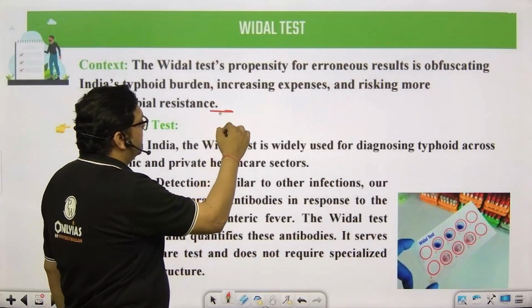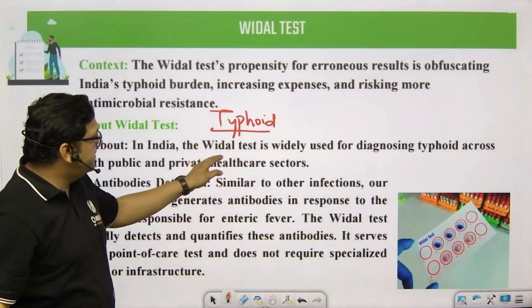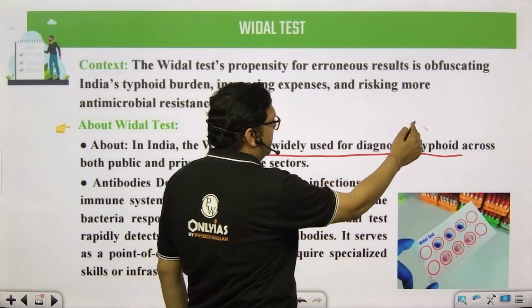The Vidal test is basically for typhoid, and this has been mentioned here, used for diagnosing typhoid. Typhoid is again a waterborne disease.